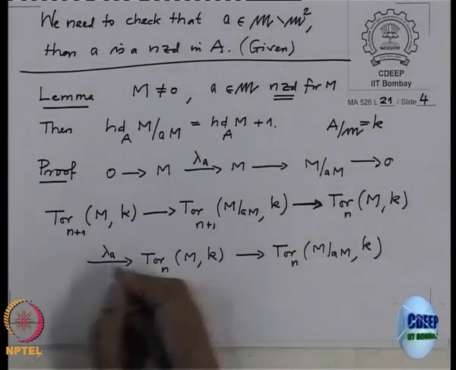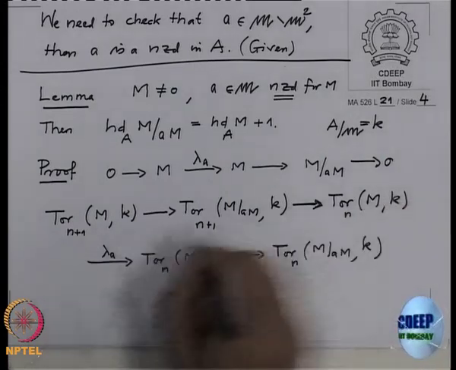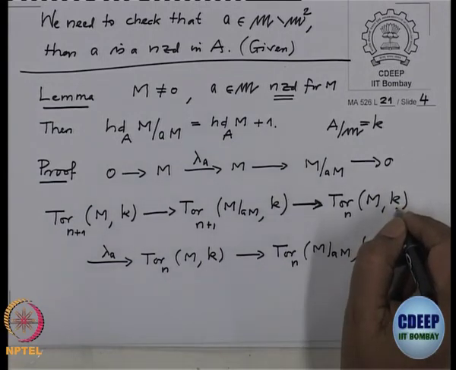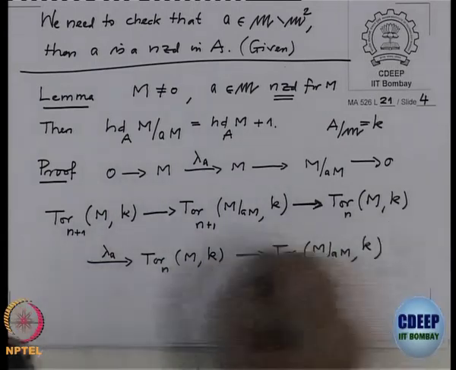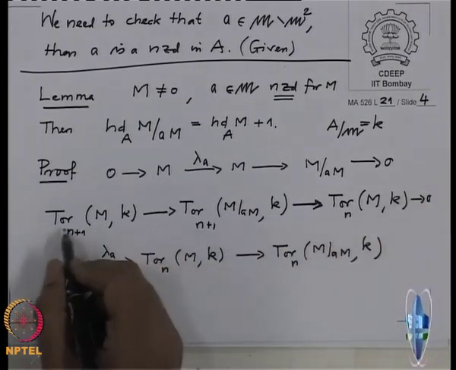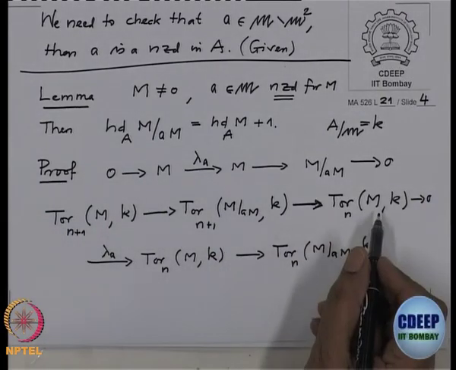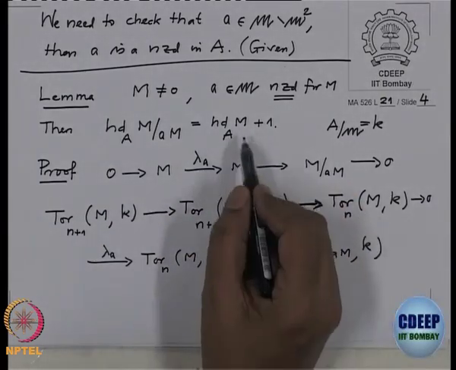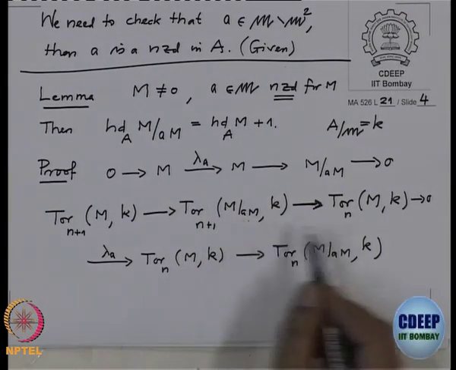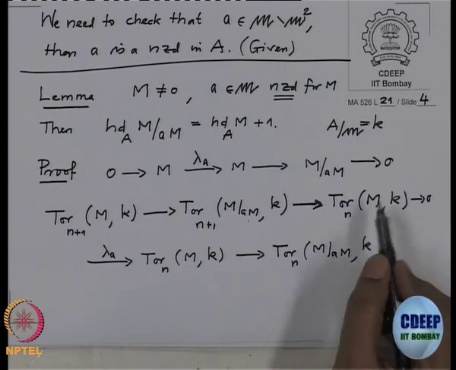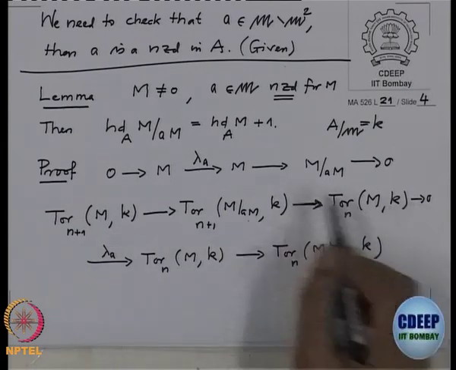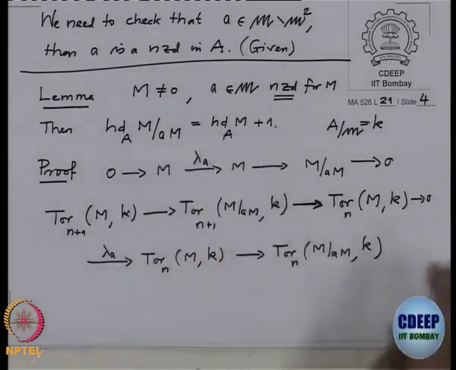because when you take the definition of the connecting homomorphism, it will come from a tensor product, and the other factor is A by m. And a is in m, therefore that will become 0 there. So, that means I can put 0 here and forget this part. That means such a sequence is exact, but what do you want to prove? That homological dimension is one more. So, if for large n this is 0, then this will also be 0. So, that is how we get one more homological dimension.